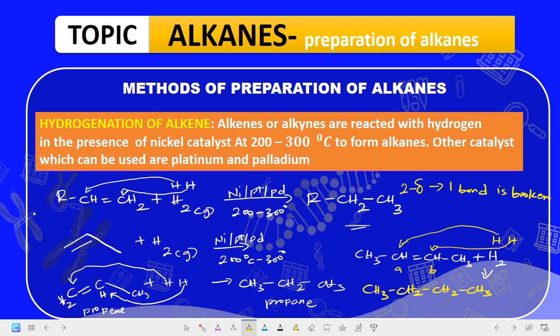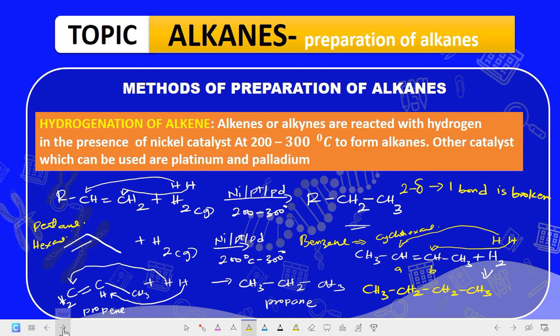So if I give you, if pentene is hydrogenated, what will be the product formed? The product formed will be pentane. If hexene is hydrogenated, the product formed will be hexane. Now, if benzene is hydrogenated, the product formed will be cyclohexane. I believe there's a question on that there.